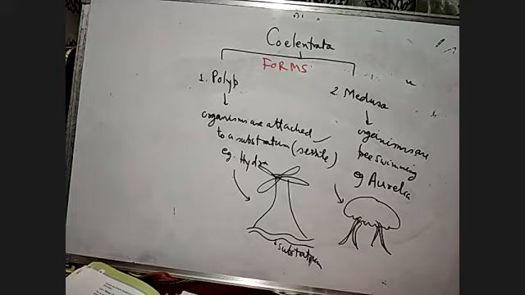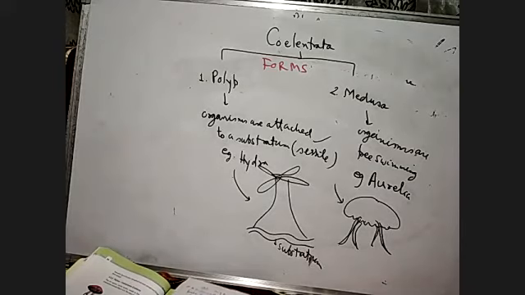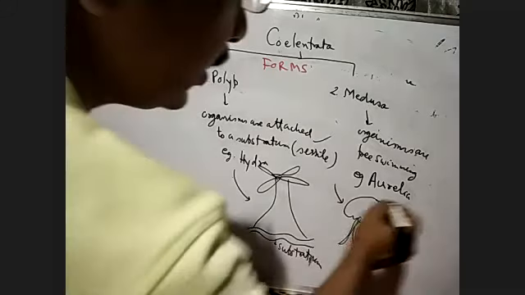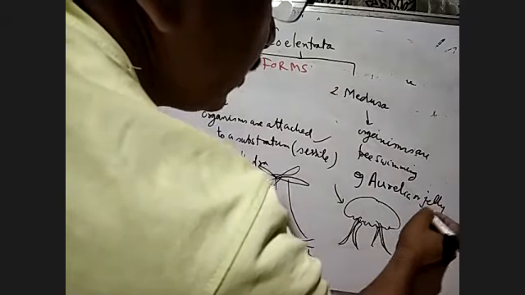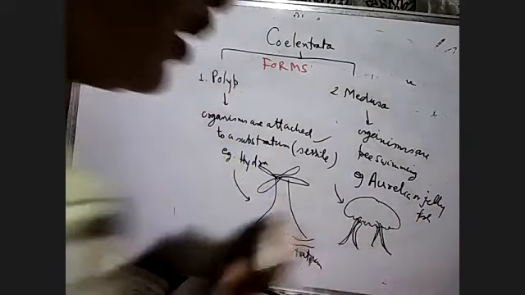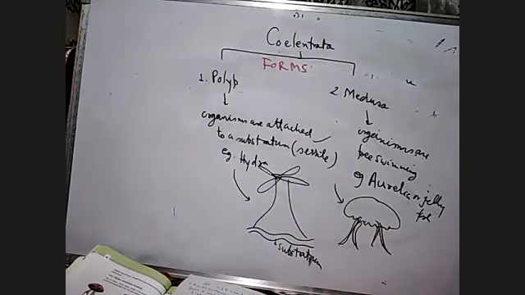So Coelenterata always appear in two forms. One is sessile and the other is the free swimming form. Sessile form is called a polyp, and the free swimming form is called medusa. Then after that we go to Aurelia. If you don't understand or remember Aurelia, you can write jellyfish in the exam.